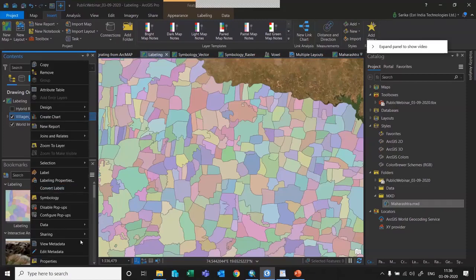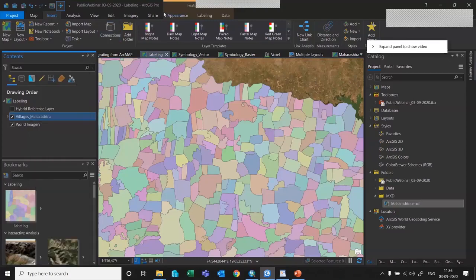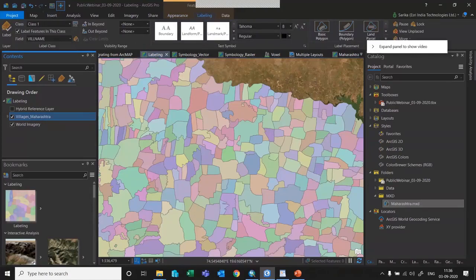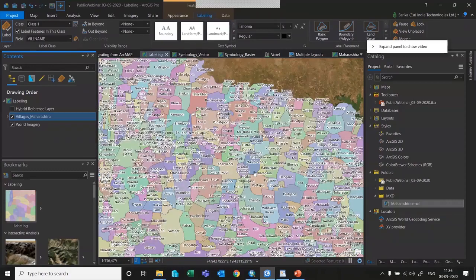If you're not aware of this procedure, you can directly go to the labeling tab on the top, and you can say enable this layer. So I am enabling the layer. This is again the village boundaries. Each village will have its own name. As you see, as I have enabled the label, you can see all the labels appearing over the map.